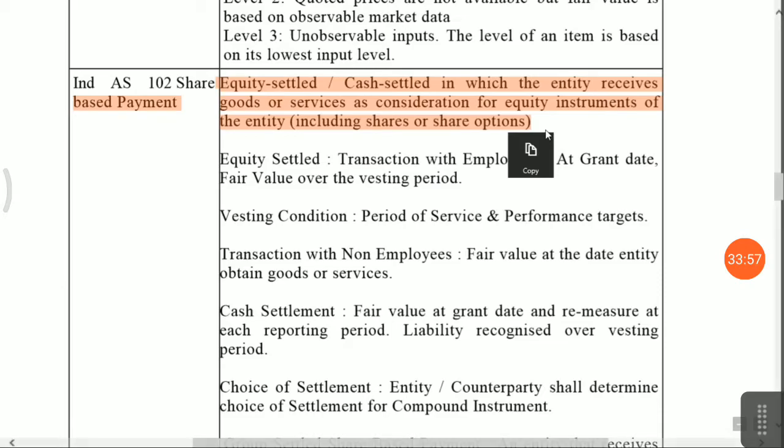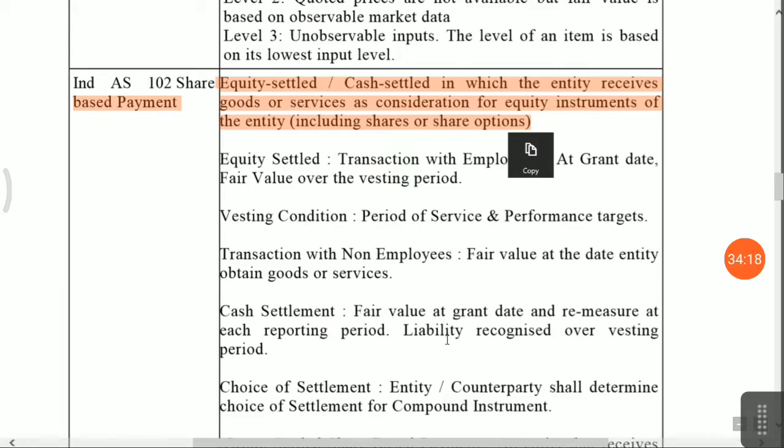Means you can give your shares to creditors also. If you don't want to pay any amount in cash, you can give shares also, it is allowed. There is a valuation method, whether it will be equity or cash settlement. Then accordingly you have to apply the treatment.